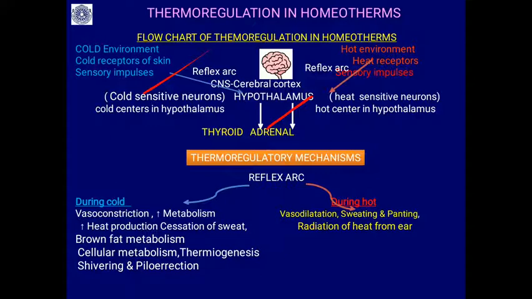Similarly, in the case of a hot environment, if the temperature goes above 42 degrees centigrade outside, immediately the hot receptors on the skin communicate to the hypothalamus, and again through the reflex arc you will find vasodilation, sweating, panting, radiation of heat from the ear. Through all these mechanisms heat is dissipated out of the body of the animal, and 37 degrees centigrade is maintained in the case of mammals.